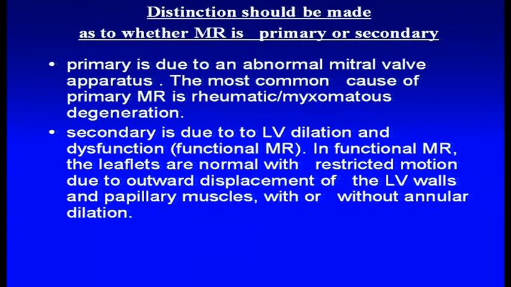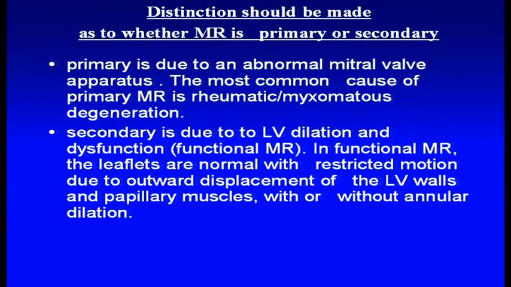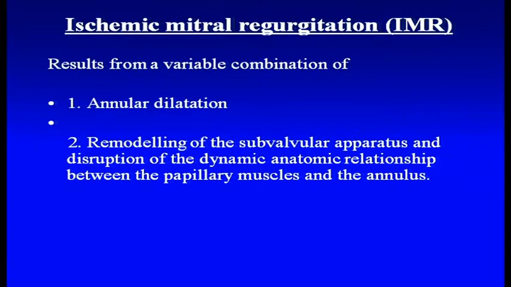Now, there are two types of mitral regurgitation, and the distinction has to be made because a lot of treatment modalities depend on whether it is a primary MR or a secondary MR. Primary MR is essentially due to abnormal mitral valve apparatus. However, secondary is due to LV dilatation and dysfunction secondary to ischemia. It is kind of a misnomer. It is not ischemic mitral regurgitation, it is probably infarct mitral regurgitation. But for some reason it has been called ischemic mitral regurgitation, so we will continue using that nomenclature.